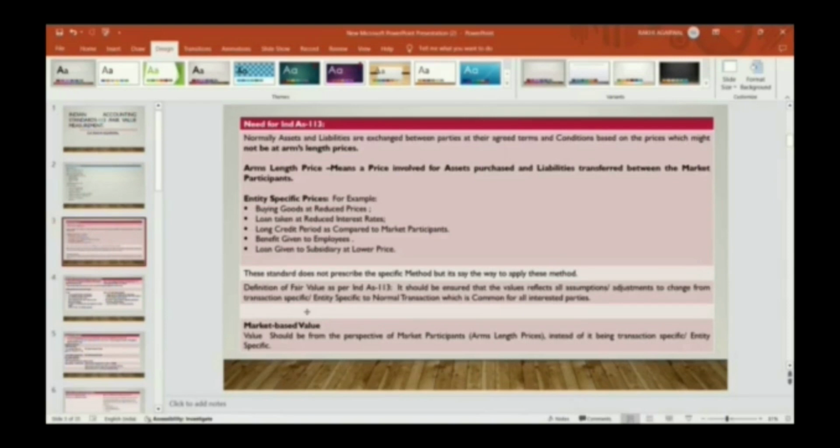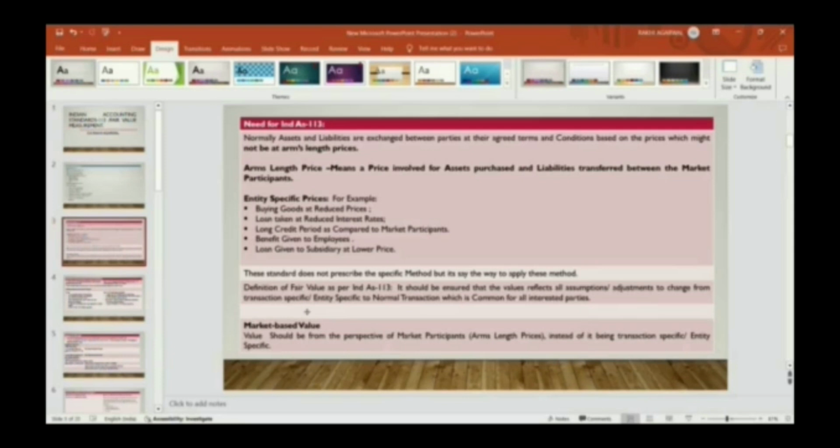The principal market is that market where the maximum number of buyers and sellers are there, and the maximum number of transactions take place for purchase or sale of assets and transfer of liabilities. The most advantageous market is the one which provides the highest price for the product in the best economic interest. They are the market participants.